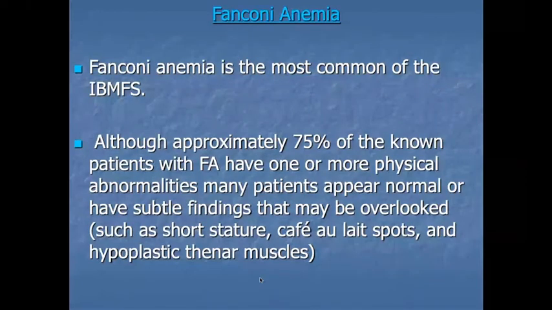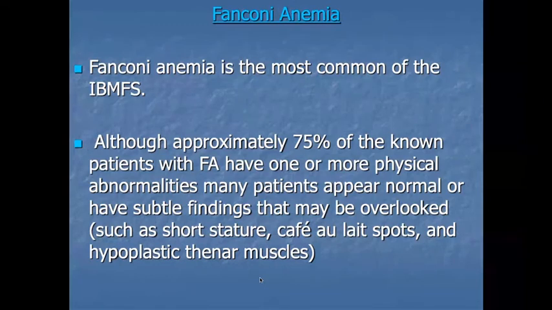Now coming to the first, the inherited cause of aplastic anemia or bone marrow failure syndrome, the most common cause is Fanconi anemia. Fanconi anemia is the most common cause of IBMFS, although approximately 75% of known patients with Fanconi anemia have one or more physical abnormalities. Many patients appear normal or have subtle findings that may be overlooked, such as short stature, café au lait spots, and hypoplastic thenar muscles.